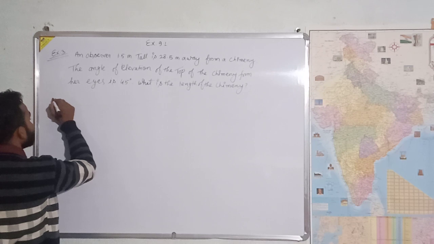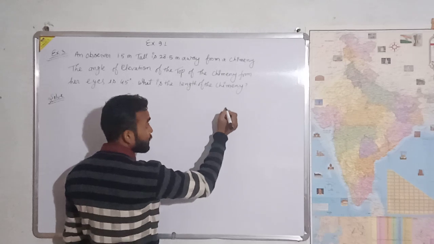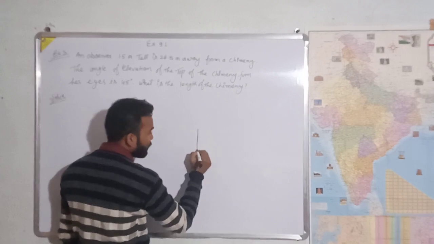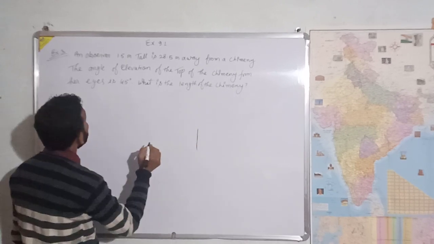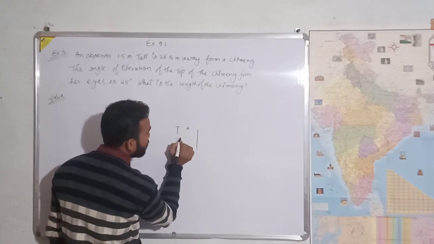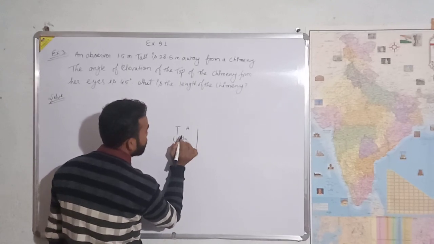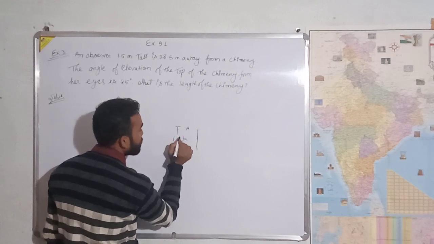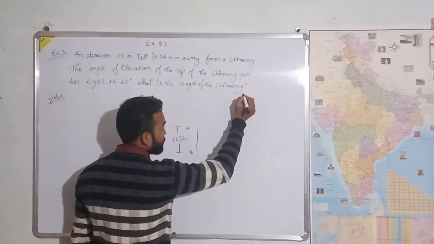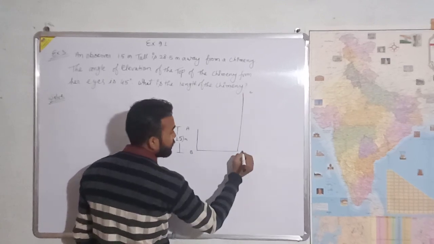Here, suppose AB is an observer which is 1.5 meter tall, and CD is the chimney, and this is the ground.